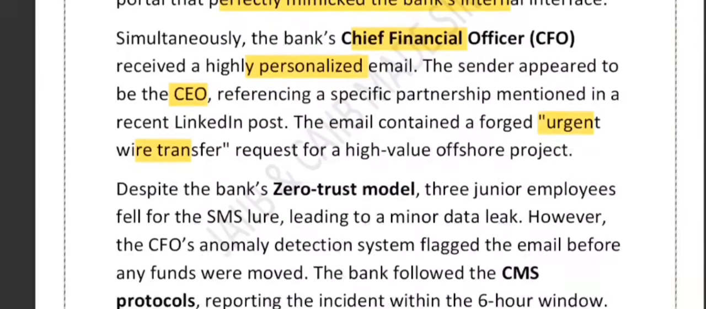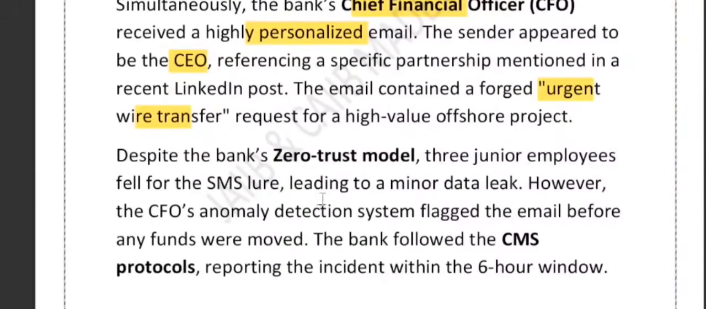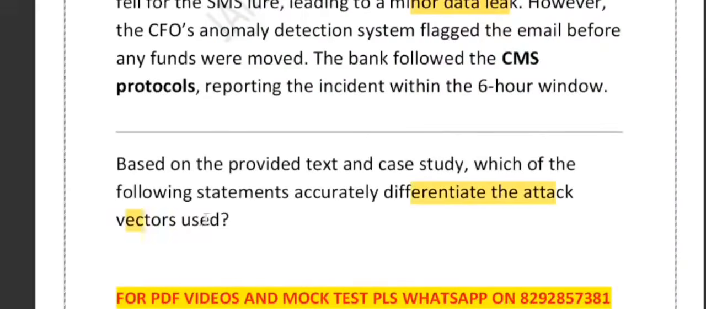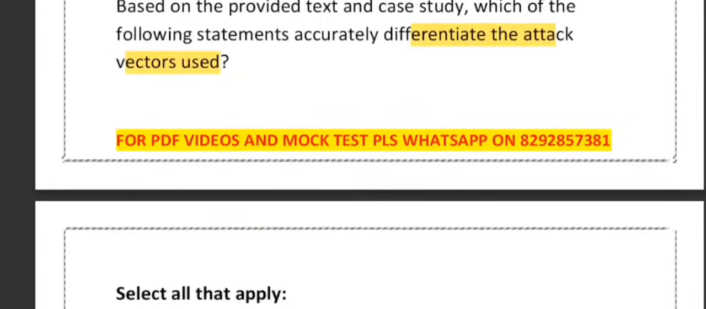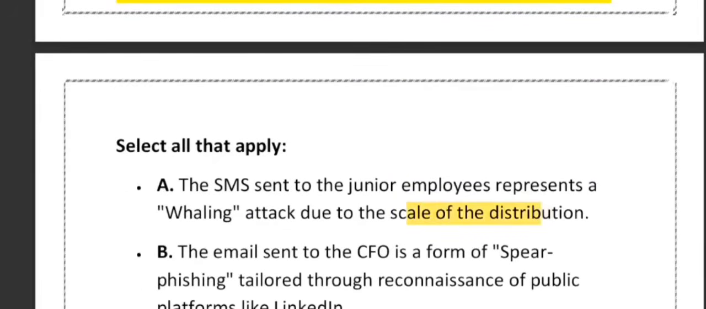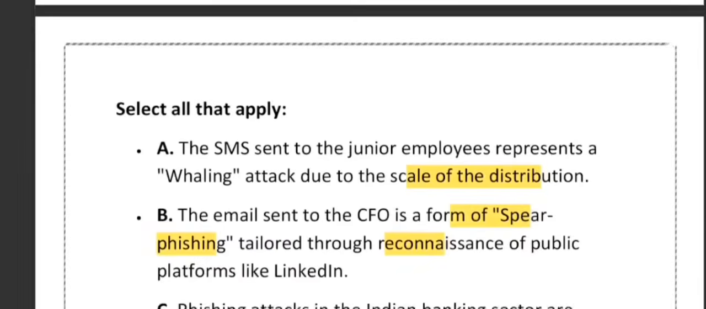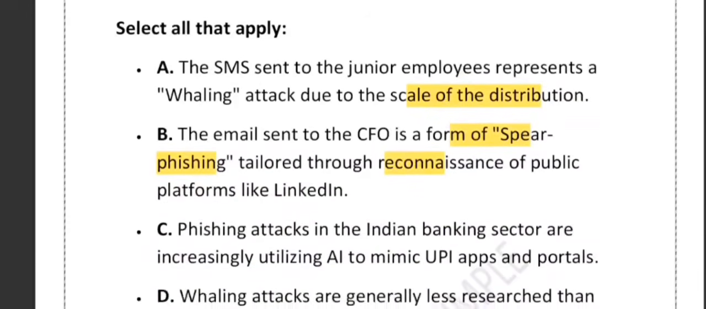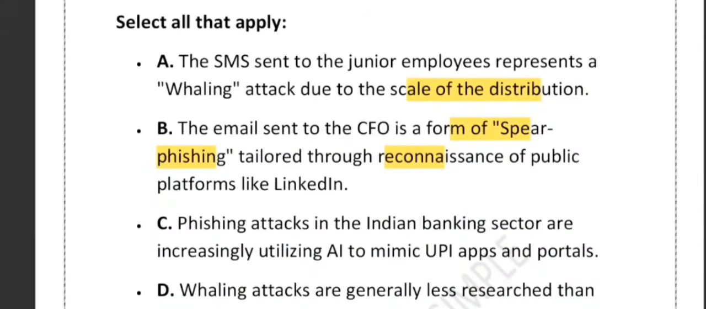So the question is: despite the bank's zero trust model, 3 junior employees fell for the SMS lure, leading to a minor data leak. Based on the provided text, which of the following statements accurately differentiates the attack vectors used? Option A says the SMS sent to junior employees represents a whaling attack due to the scale of distribution. B says the email sent to the CFO is a form of spear phishing tailored through reconnaissance of public platforms like LinkedIn. Option C says phishing attacks in the Indian banking sector are increasingly utilizing AI to mimic UPI apps and portals. And D says whaling attacks are generally less researched than standard phishing because whaling targets a large volume of people.